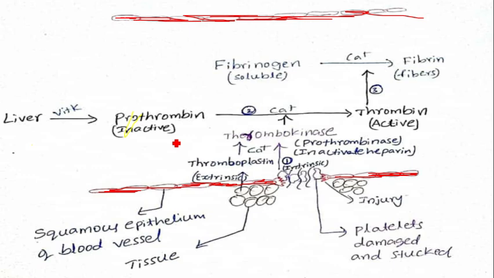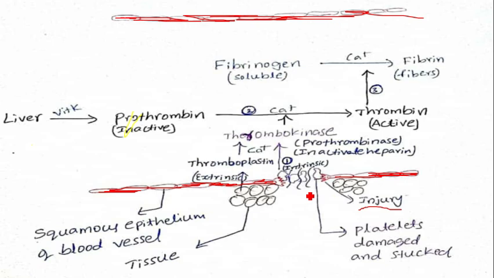When can we see blood clotting? When there is an injury on a blood vessel and on the tissue of the body, blood will be lost from the body through that injury. To prevent the loss of blood, the liquid blood has to convert into solid blood. That is called blood coagulation.